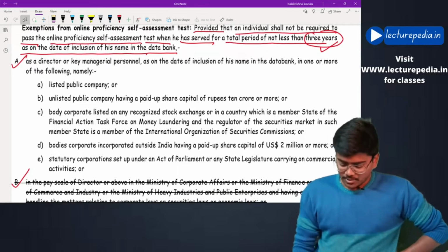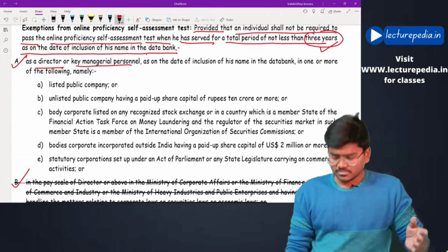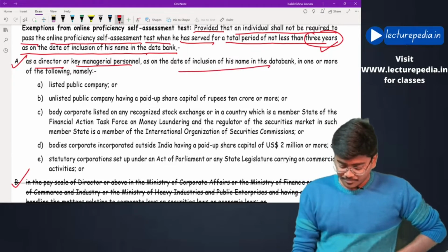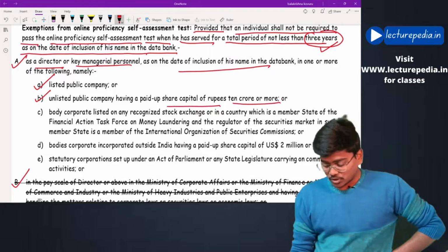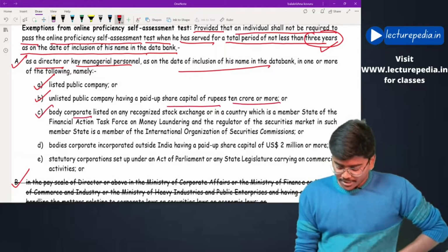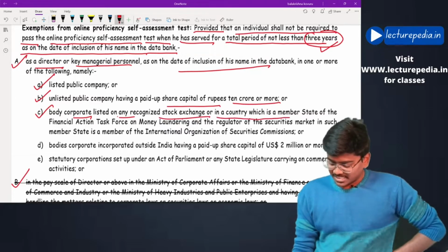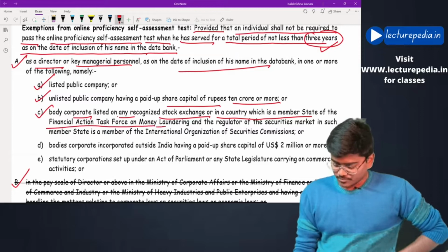Such person should have acted as director or key managerial personnel as on the date of inclusion of his name in the data bank of which types of company? A listed public company or unlisted public company having paid up share capital of 10 crore or more, or body corporate listed on any recognized stock exchange in a country which is a member of the Financial Action Task Force on money laundering.